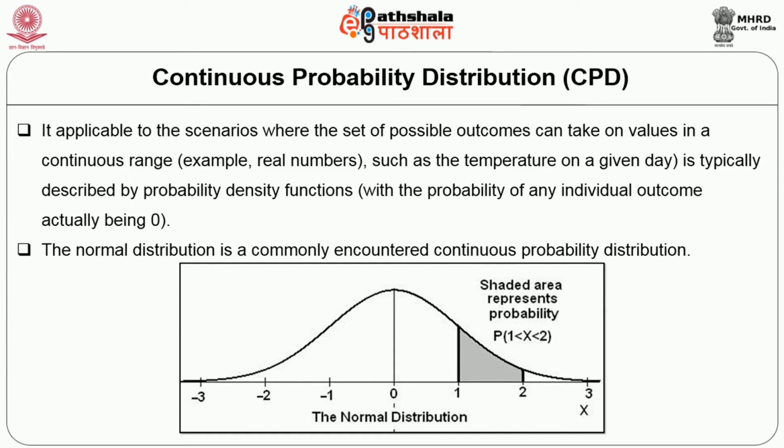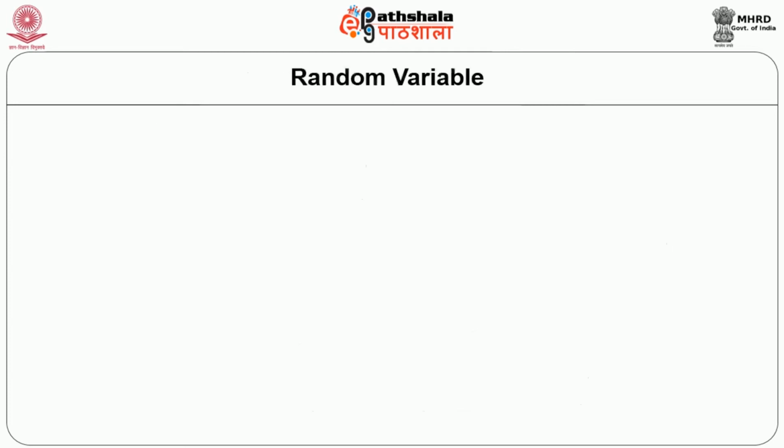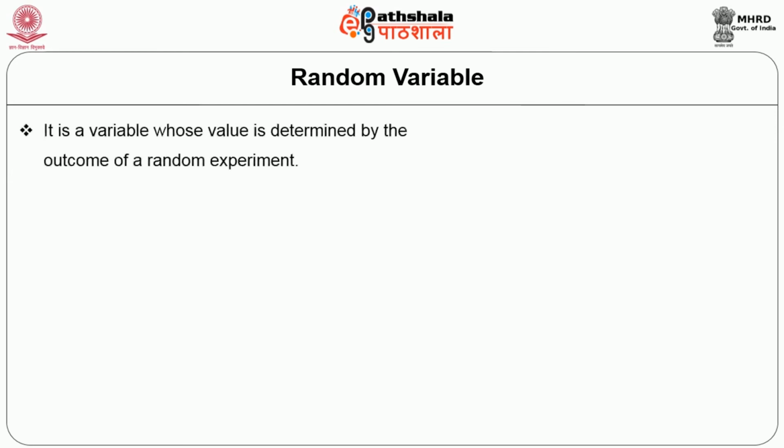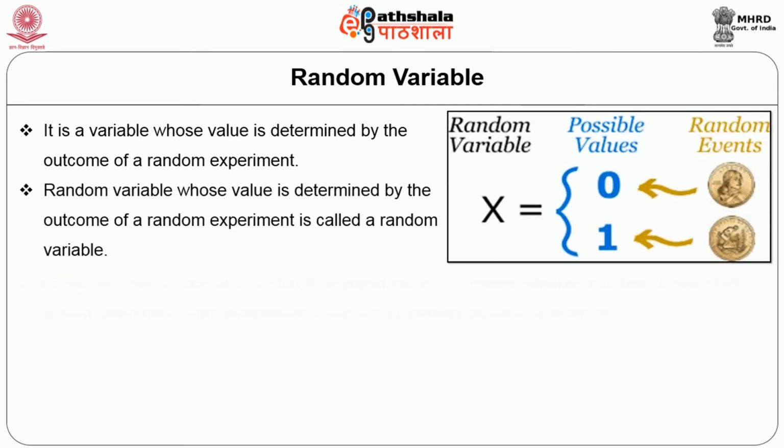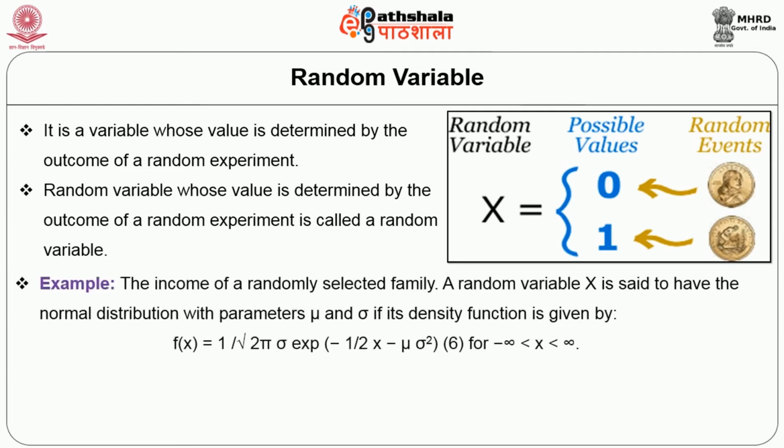Now let us understand the random variable. What is a random variable? It is a variable whose value is determined by the outcome of a random experiment. A random variable whose value is determined by the outcome of a random experiment is called a random variable. For example, the income of a randomly selected family. A random variable, say X, is said to have the normal distribution with parameters mean and standard deviation. Its density function is given by f(x) equals 1 divided by the square root of 2 pi times the standard deviation.